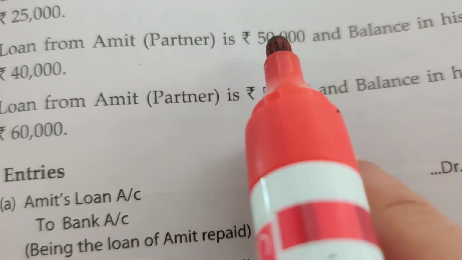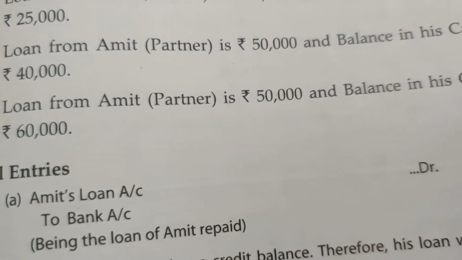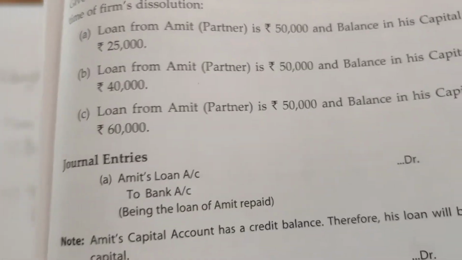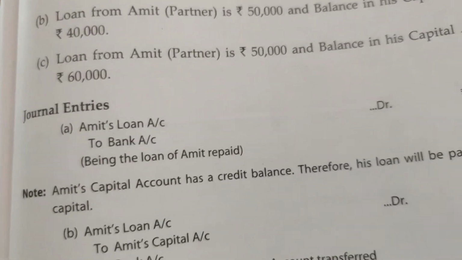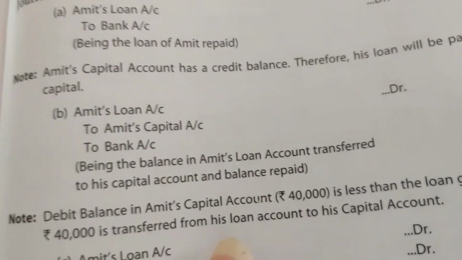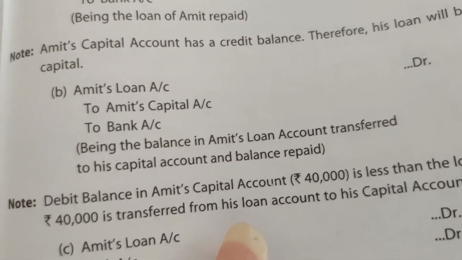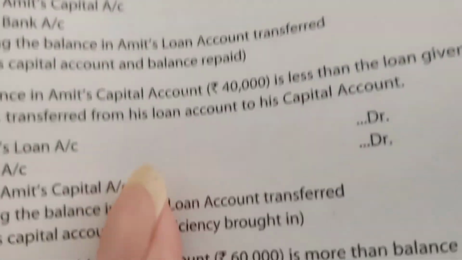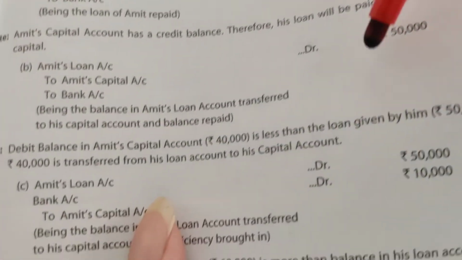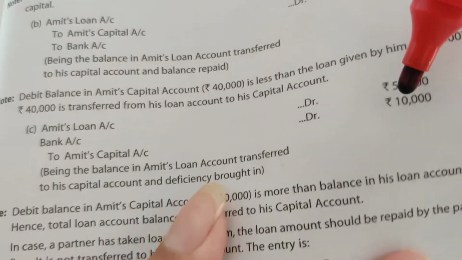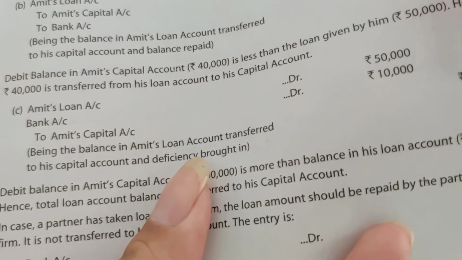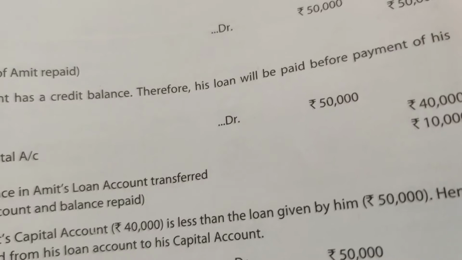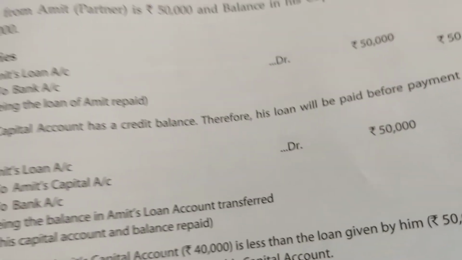Case 2: loan from partner Amit is 50,000 and balance in his capital account is debit 40,000. This means the firm has to pay 50,000 to the partner and 40,000 it has to recover from him. So what we will do is transfer his loan account to his capital account. Amit loan account debit 50,000, to Amit capital 40,000 and to bank account 10,000.